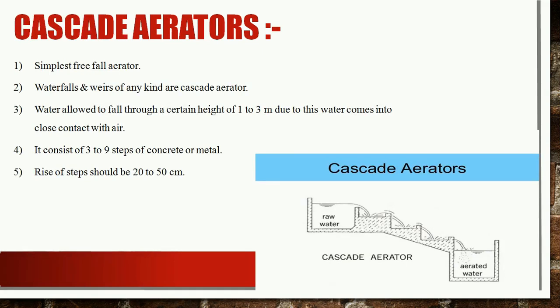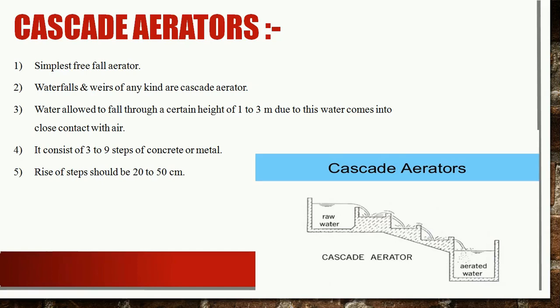First we will see about the cascade aerator. Cascade aerators are the simplest of the free fall or gravity aerators. Weirs and waterfalls of any kind can be classified as cascade aerators.